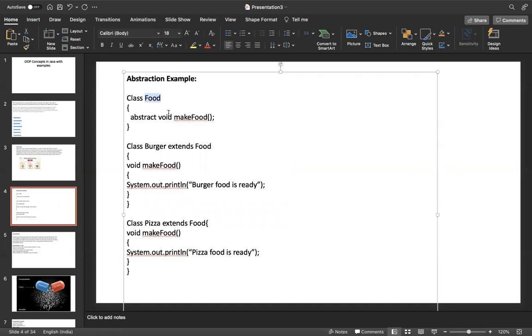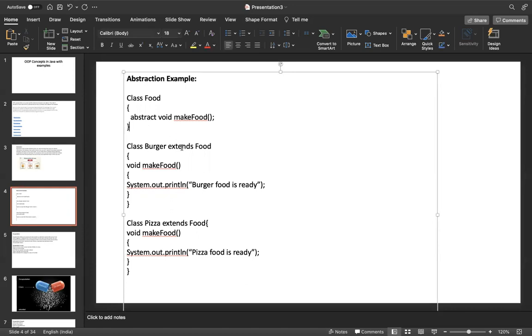When we call a class abstract, it means at least one method in the class is declared abstract. Here Food is an abstract class because there is one abstract method, and for that method we use the keyword abstract.